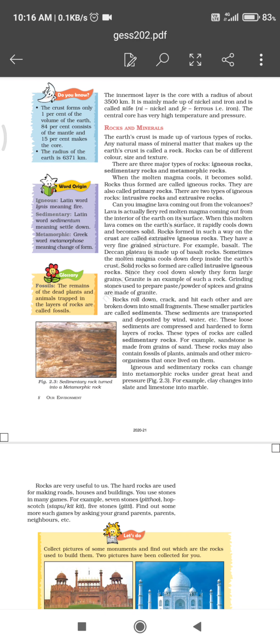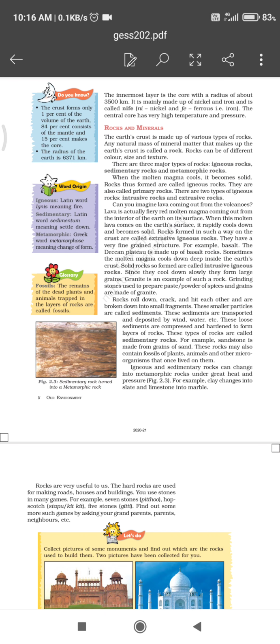Now we will discuss the topic rocks and minerals. Dear students, there are three major types of rocks: igneous rocks, sedimentary rocks and metamorphic rocks. Molten material that is inside our earth is called magma or lava.